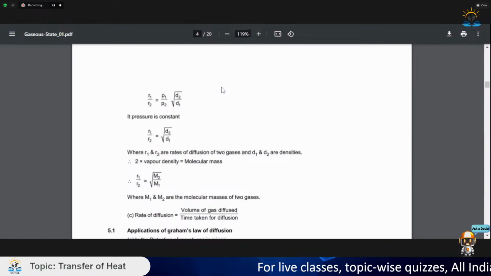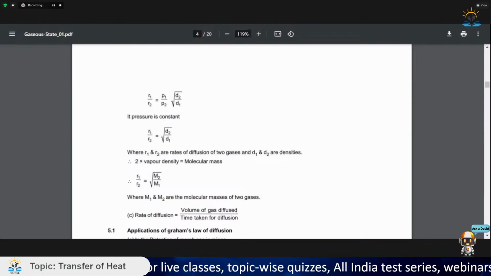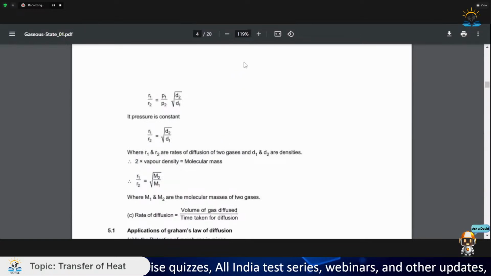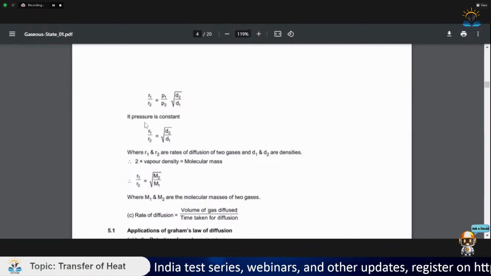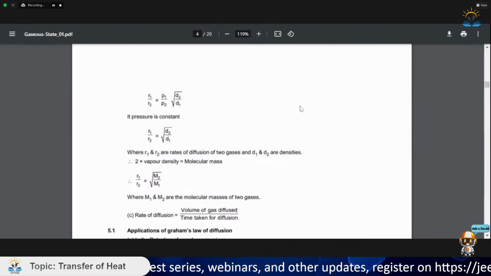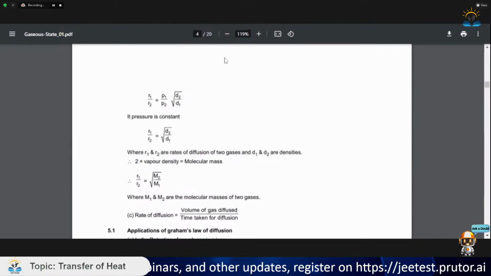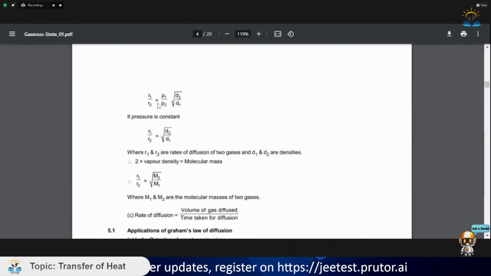Now we don't know the value of K. So we will use this application in comparing the diffusion of two different gases. We had R1 is equal to K P1 by root D1 and R2 is equal to K P2 by root D2. So we divide R1 by R2, and we get P1 by P2 multiplied by root D2 by root D1.